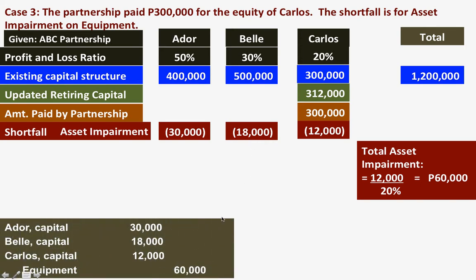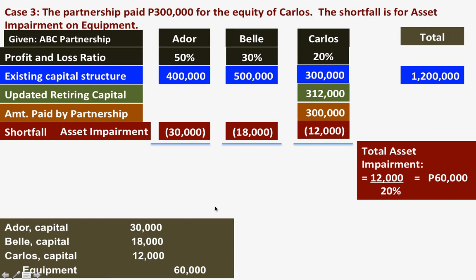So here we can have this journal entry. We will debit the share of Ador and Bell on the asset impairment as well as the Carlos capital on the asset impairment. So we will reduce the value of the equipment, okay? The asset that has declined its value.